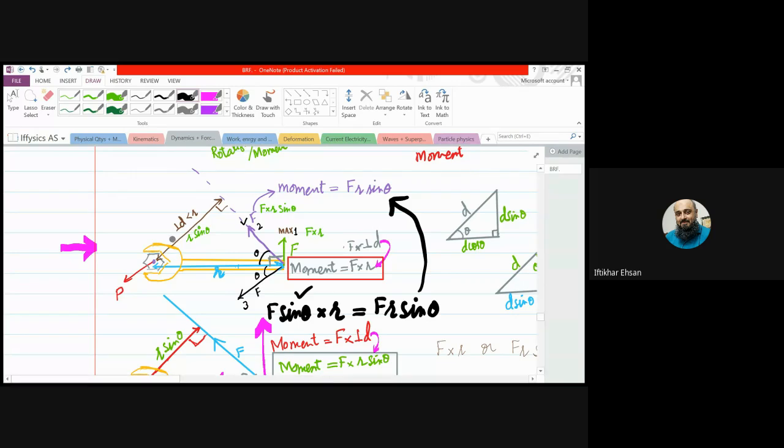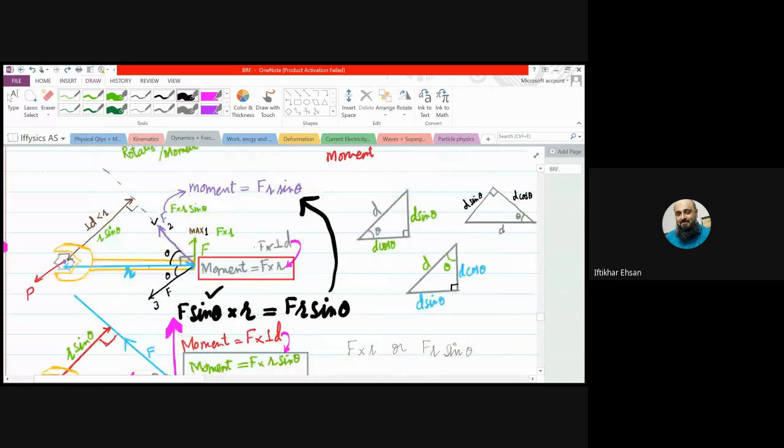Now this perpendicular distance will be in front of the angle. Let's say you consider a right angle triangle here, and the side in front of the 90 degrees acts like the hypotenuse. So this perpendicular distance, which is in front of the angle, will be hypotenuse times sine theta, and here the hypotenuse is r, so it will be r sine theta, right?